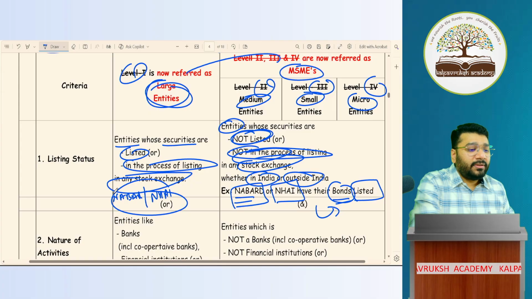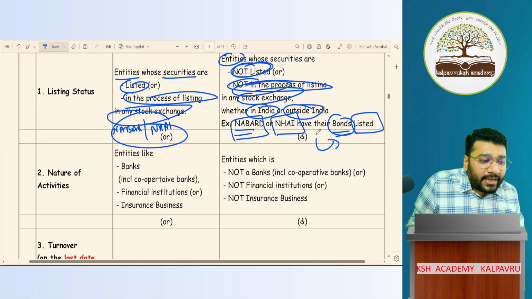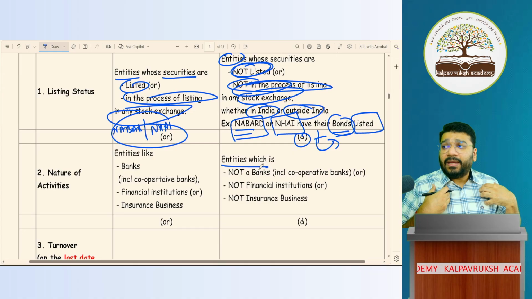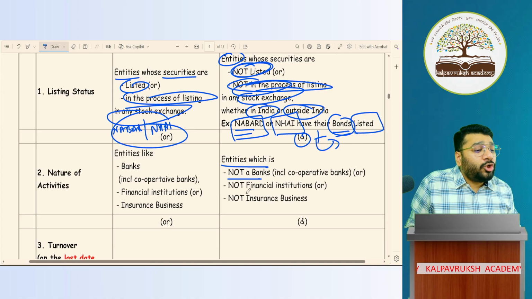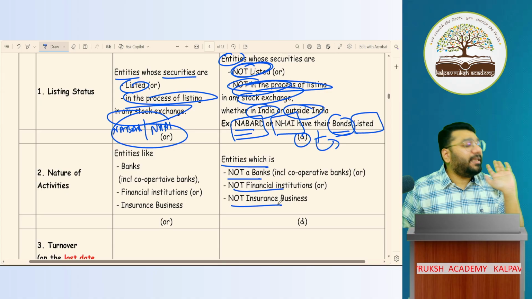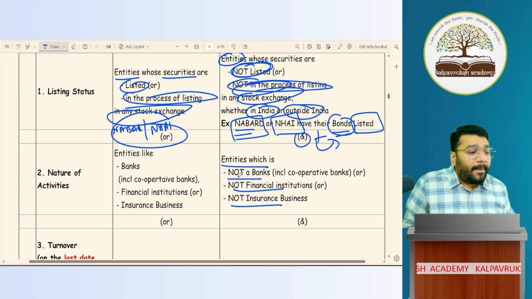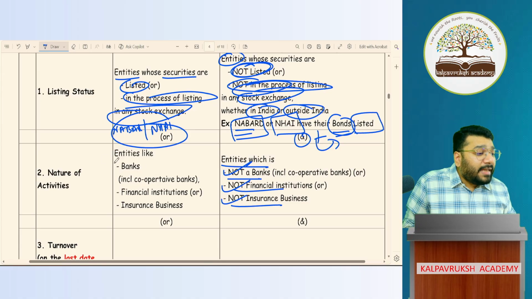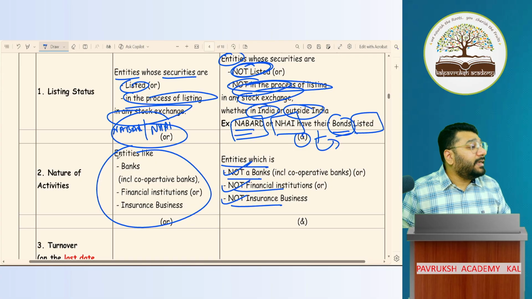First condition. Next is again an AND condition. AND means what? Plus. For me to be MSME, I should not be a bank. I should not be an FI. I should not be an insurance company. I should not be an insurance entity. If I am a bank, if I am a financial institution, or if I am an insurance entity, then I will be coming under large entity. Got it? Not got it?